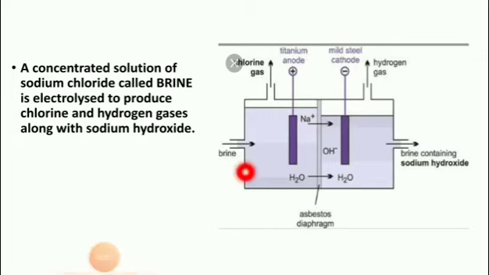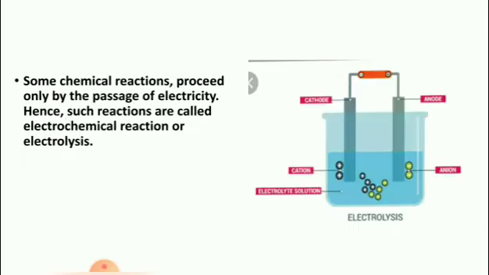Students, see here, there is no battery connected here. Then how will it be electrolyzed? The titanium rod acts as the positively charged rod and the mild steel rod acts as the negatively charged rod. Both rods react to each other. Then only the sodium chloride reacts at these rods and produces chlorine and hydrogen gases along with sodium hydroxide. Clear, children?